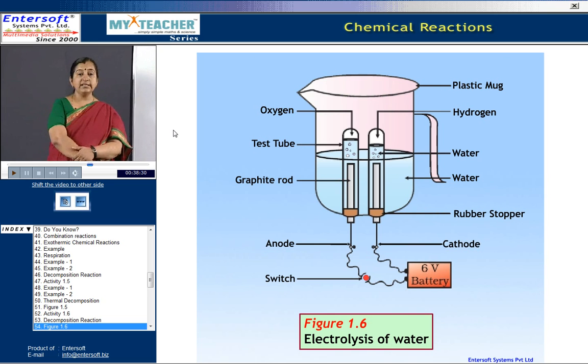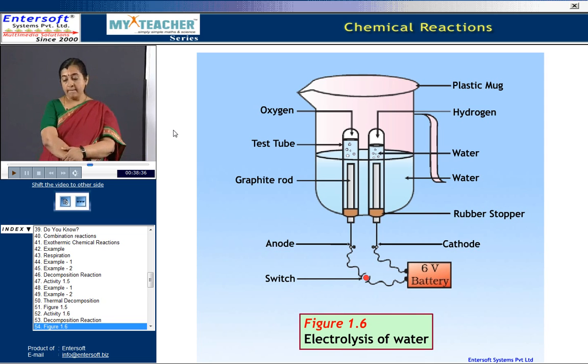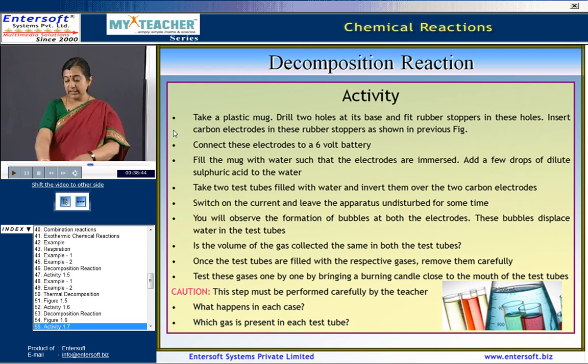Now, let us consider the electrolysis of water. All of you have already studied this in your previous classes. Now, let us see which type of reaction it is. You know that we take two electrodes, the anode and the cathode, and water is heated. So, during this reaction,